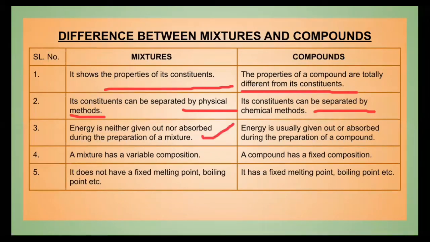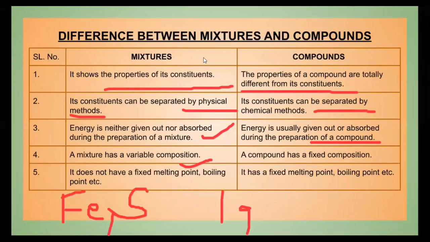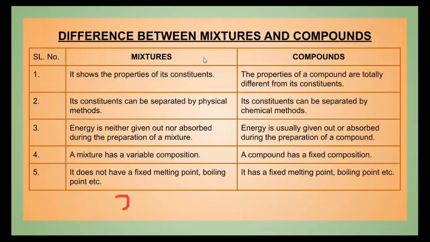Whenever a mixture is formed, energy is not released or absorbed. Whenever a compound is formed, energy is released or absorbed. You can see that in the case of iron sulfide, iron and sulfur are heated. Only then is iron sulfide formed. So there are energy changes in it. Now a mixture has a variable composition. Like if you want to make an iron and sulfur mixture, one day you can take 1 gram of iron and 2 gram of sulfur. On the other day, you can take 2 gram of iron and 3 gram of sulfur.